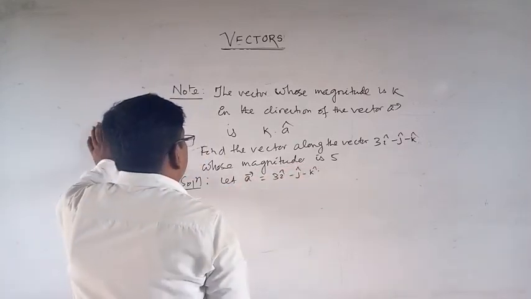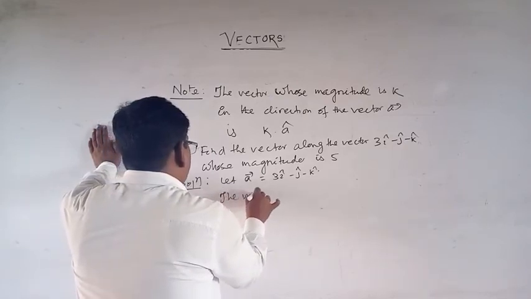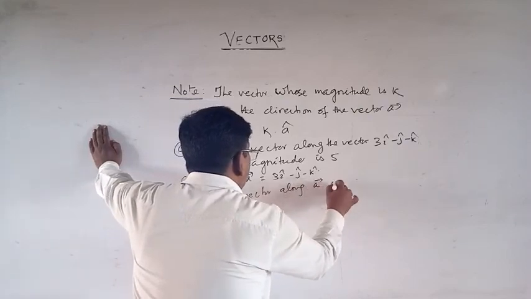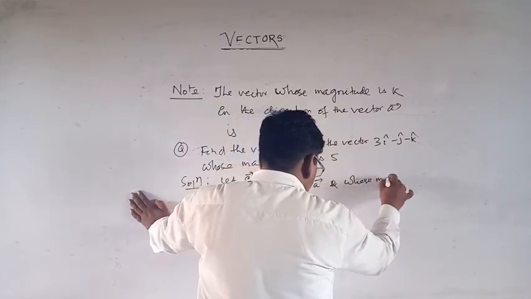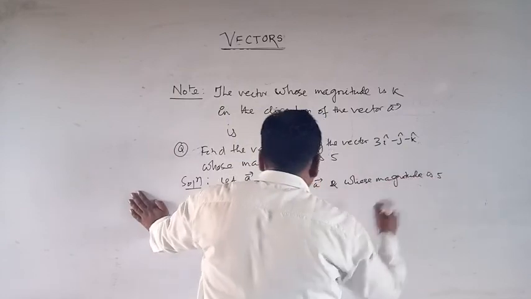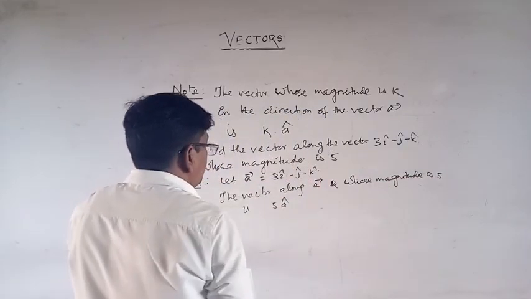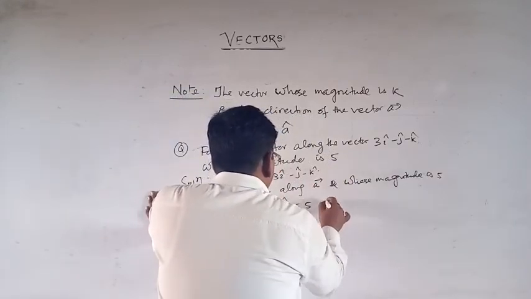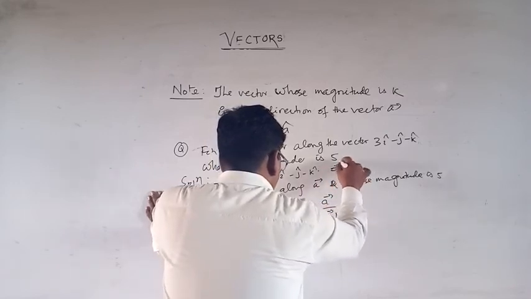Now the vector along A and whose magnitude is 5 is given by 5 into a cap, that is 5 into A vector by magnitude of A. What is magnitude of A here?